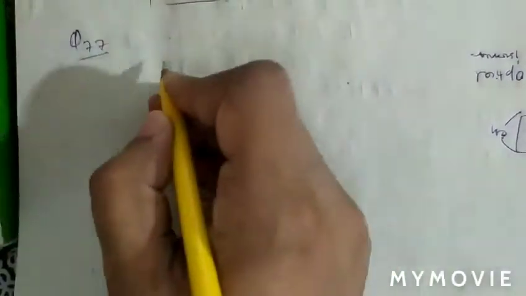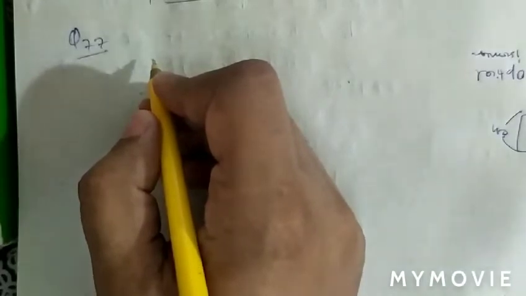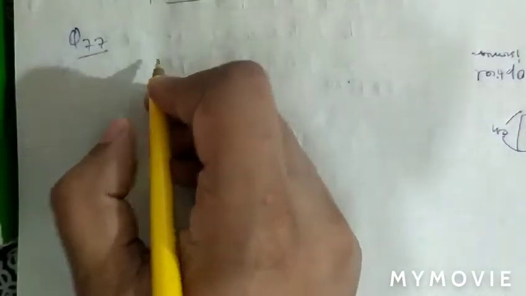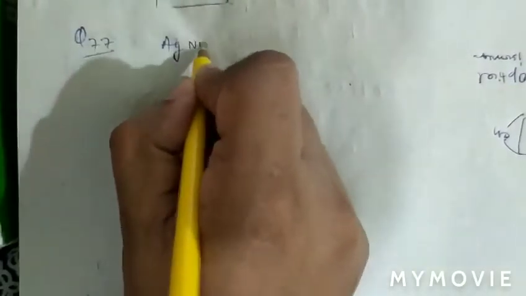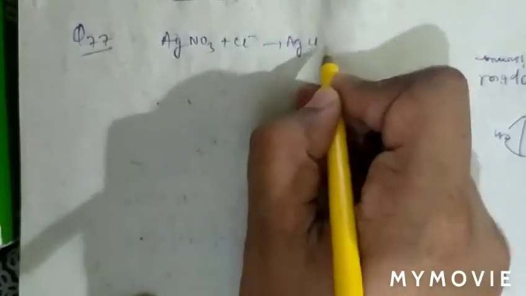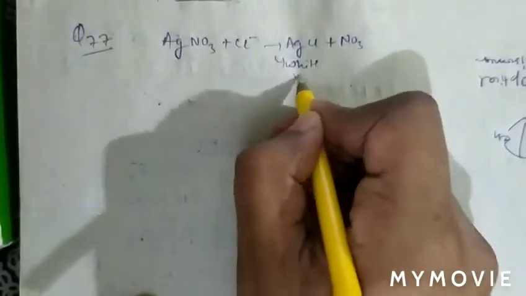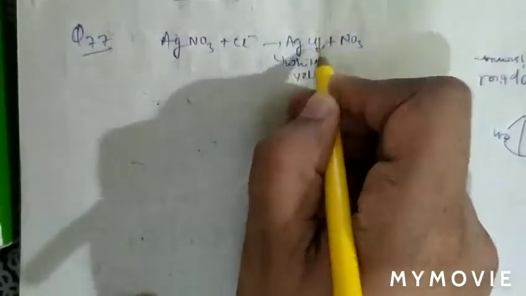In question number 77, what is given? An anion gives a white PPT with AgNO3. The PPT dissolves in liquid ammonia. As we know that when AgNO3 reacts with Cl minus, it forms white PPT of AgCl. So white PPT of AgCl will form.